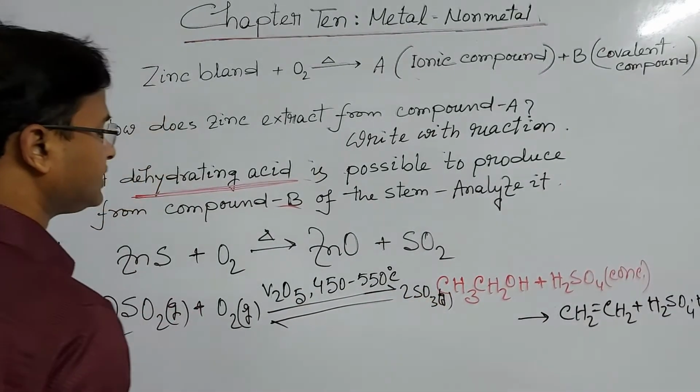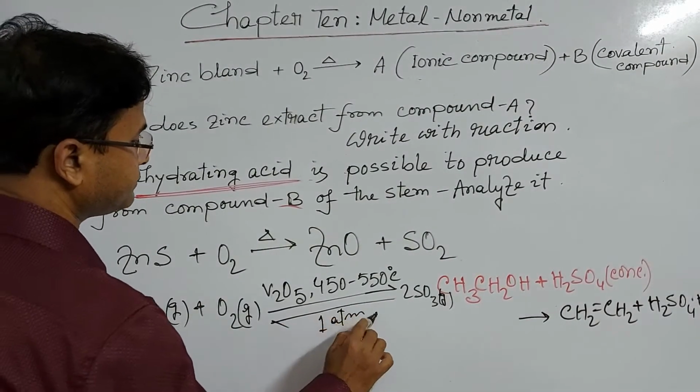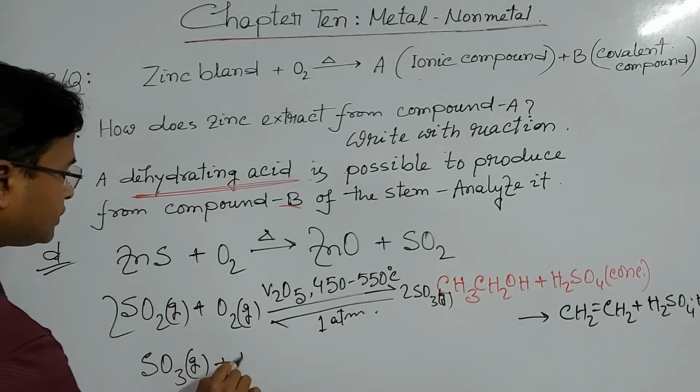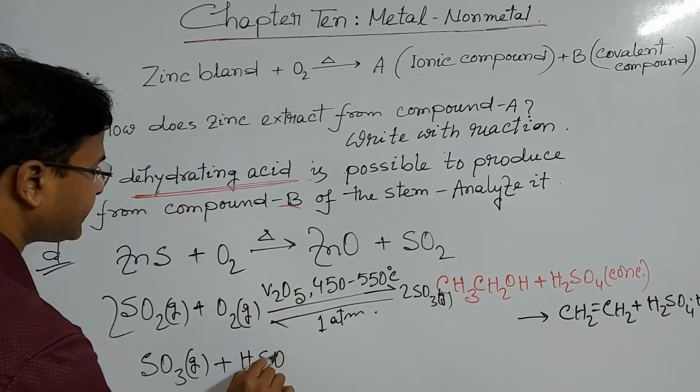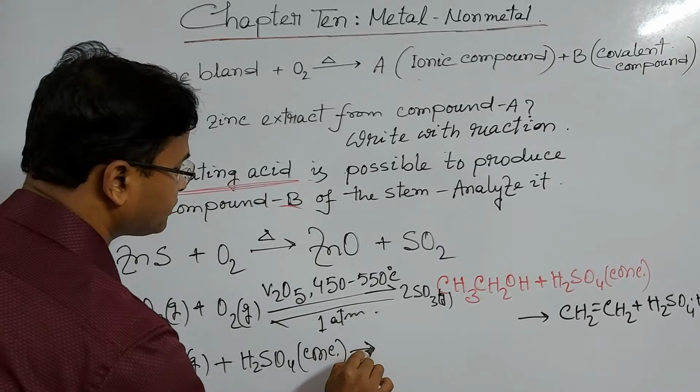Here, dear students, 1 atm pressure is also applied. Then the produced sulfur trioxide is passed into concentrated sulfuric acid to produce